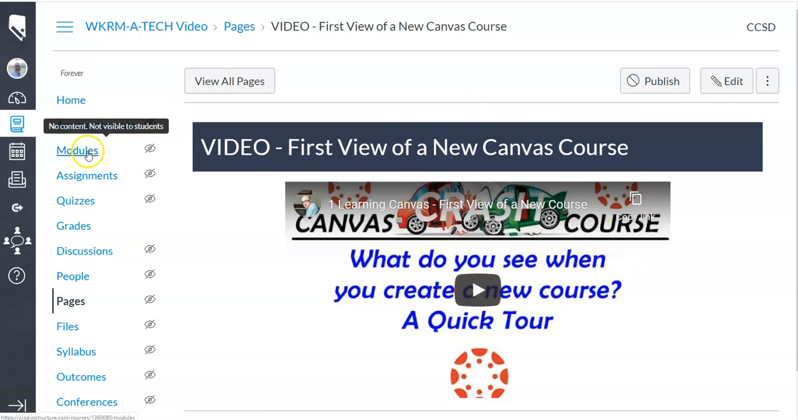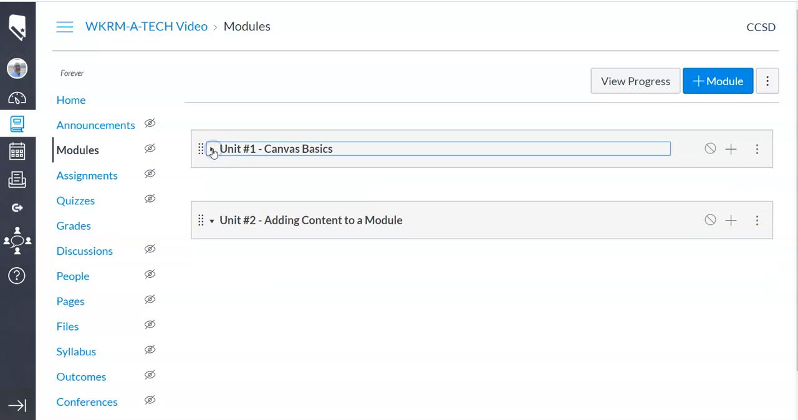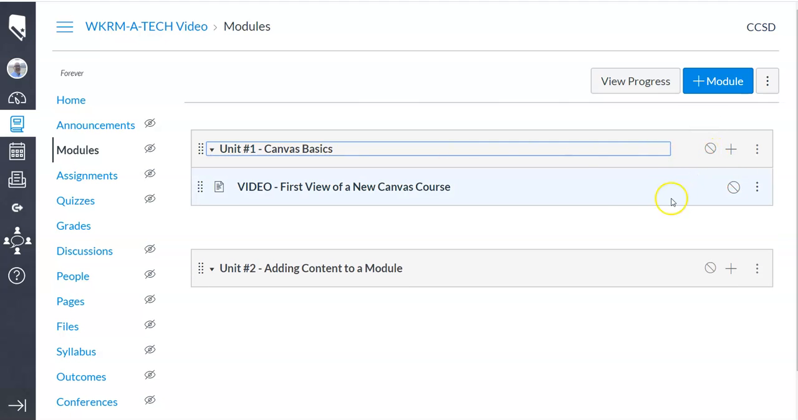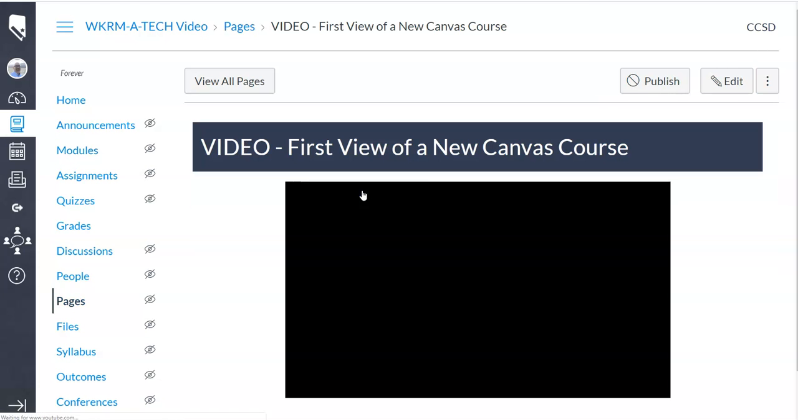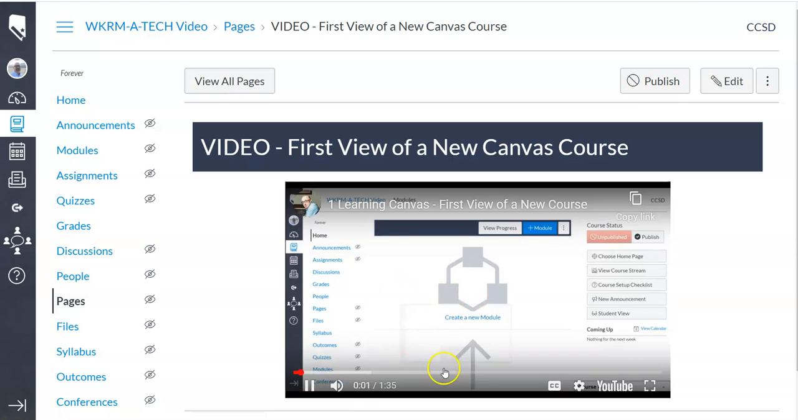Let me go back to my module view here. And now notice that I have a title. If I wanted it to kind of hide, I could do that. And it doesn't really hide it, it just closes it up. Again, it's not published, but this is a page that's now a part of that. And a student could click on this and then click on that video and watch that starter video.